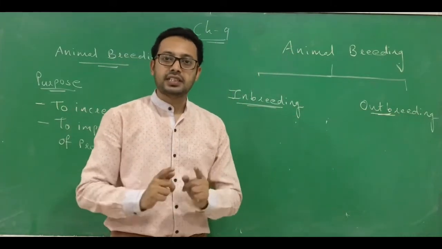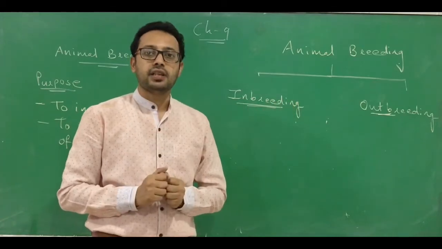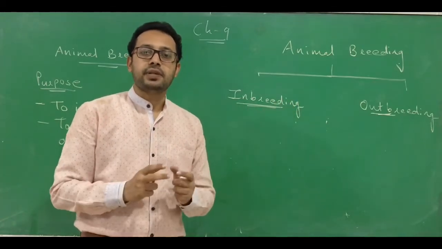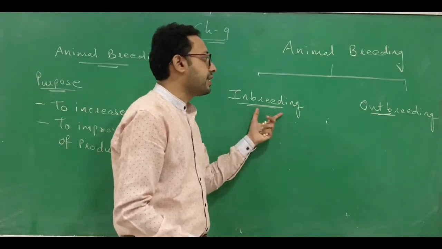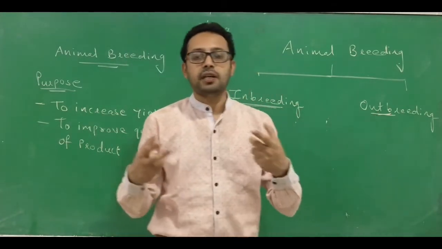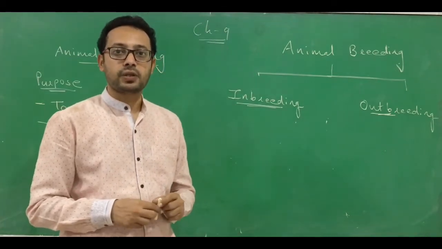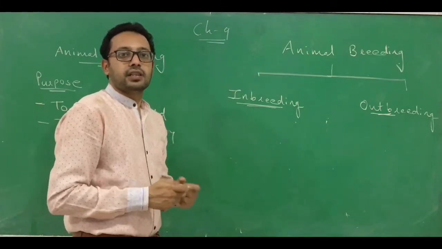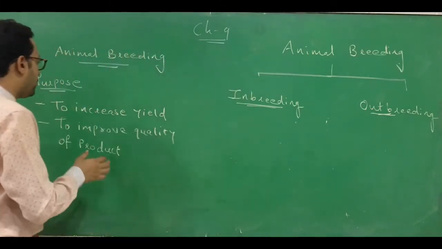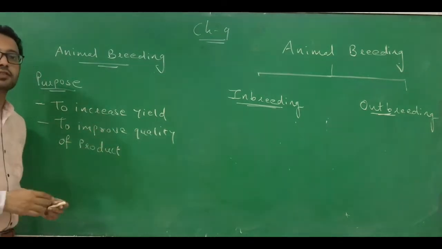Later on, we will discuss the specific meaning of inbreeding and outbreeding. But for now, the breeding between two of the same breed is called inbreeding, and outbreeding means a breeding between two different ones. The purpose of inbreeding or outbreeding is to improve the yield and to improve the quality of the product.